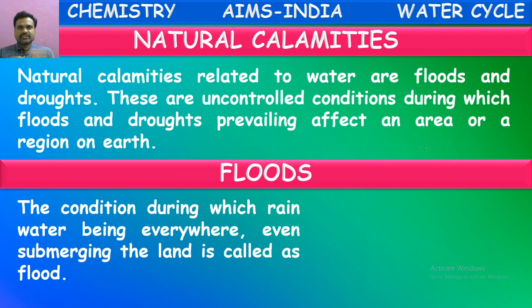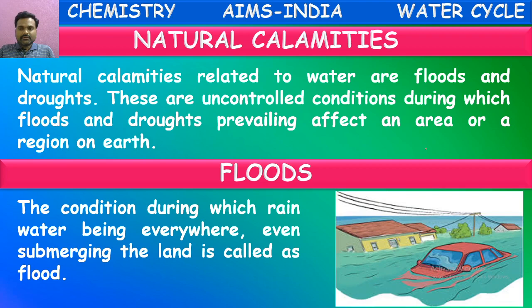As we discussed at the start, this rainwater reaches the small streams. These small streams join into the bigger streams. These bigger streams reach the rivers, lakes, and ponds. Because of the large amount of water coming from the rains, these will all fill up. These ponds, rivers, and lakes will all overflow, and they will come into living areas. That condition is called a flood.